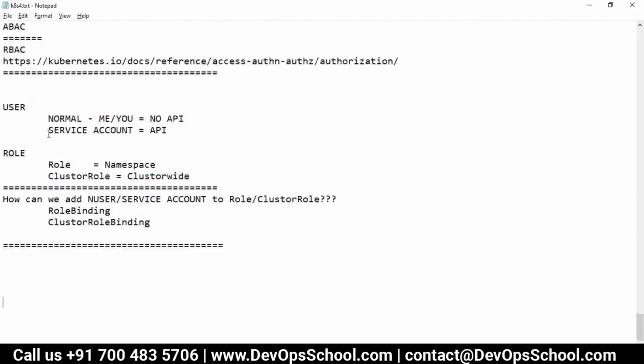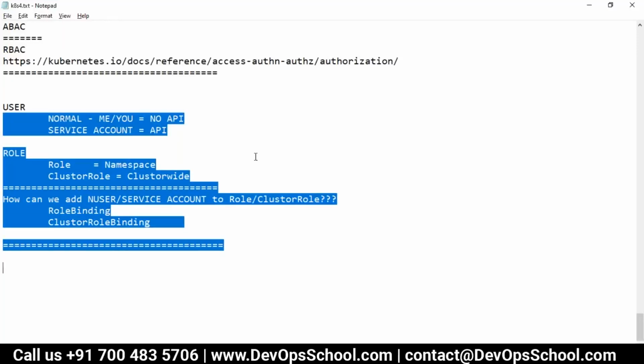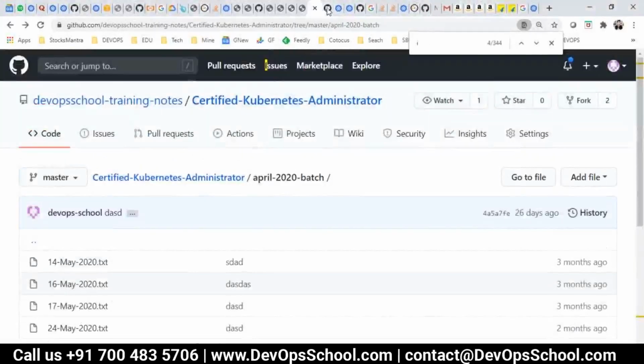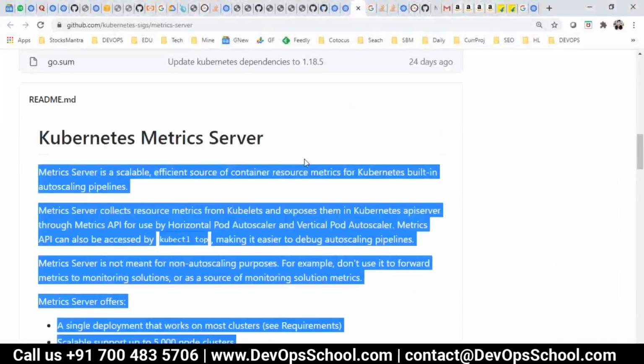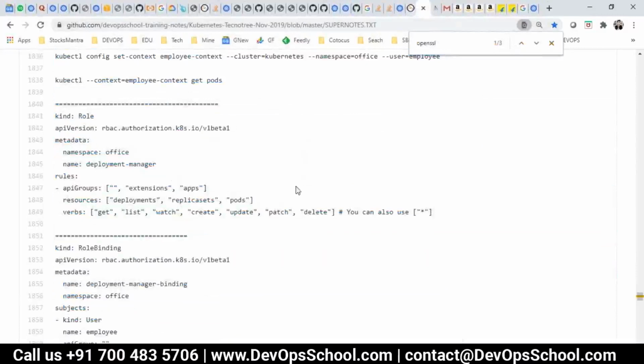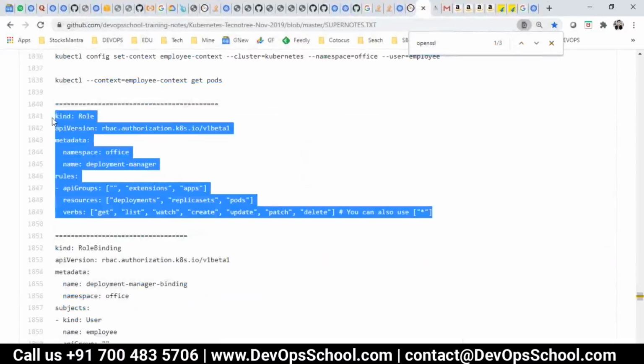So we'll have to do the same thing. We'll have to create a service account, the user account we have created already. We have to create a role, a cluster role, a role binding, and do the cluster role binding, and accordingly we'll complete this session. Did you understand this, guys? Yep. Yes. Okay, so now I need all this code. I'm going to copy it from my previous notes, which are available somewhere here. So guys, I'll copy that code.